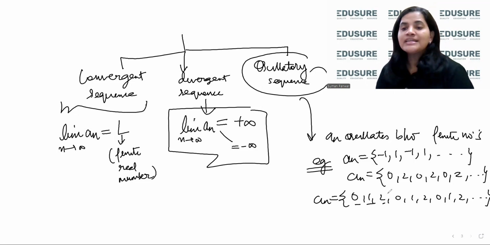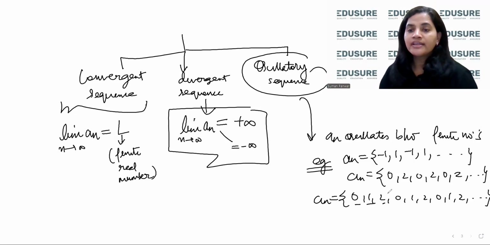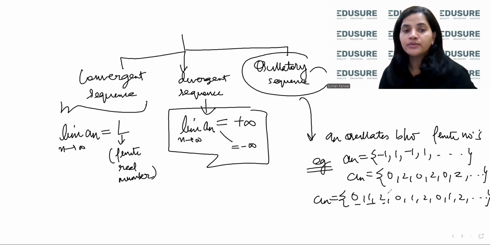So what is a sequence? It is an ordered structure of numbers where enumeration is very, very important. We are able to count the elements. Also, we are able to order the elements. Then we have defined three kinds of sequences in terms of limits. So if the limit is finite, we say that the sequence is a convergent sequence. If the limit is plus infinity or minus infinity, we say that the sequence is a divergent sequence.